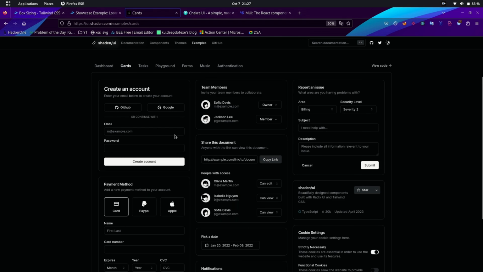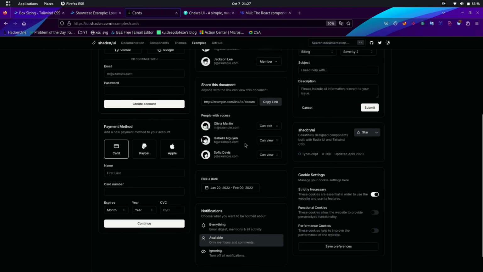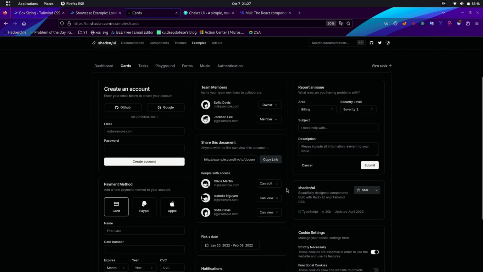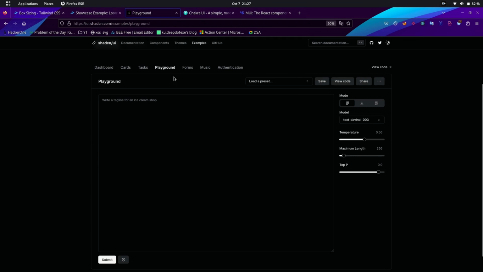Another example of the UI is shown in the cards section. This section consists of a login panel, issue reporting panel, payment gateway panel, and much more. The components also have functionality like drop-down menus and a calendar for picking a date. There are more such examples. You can explore this panel from their official website.